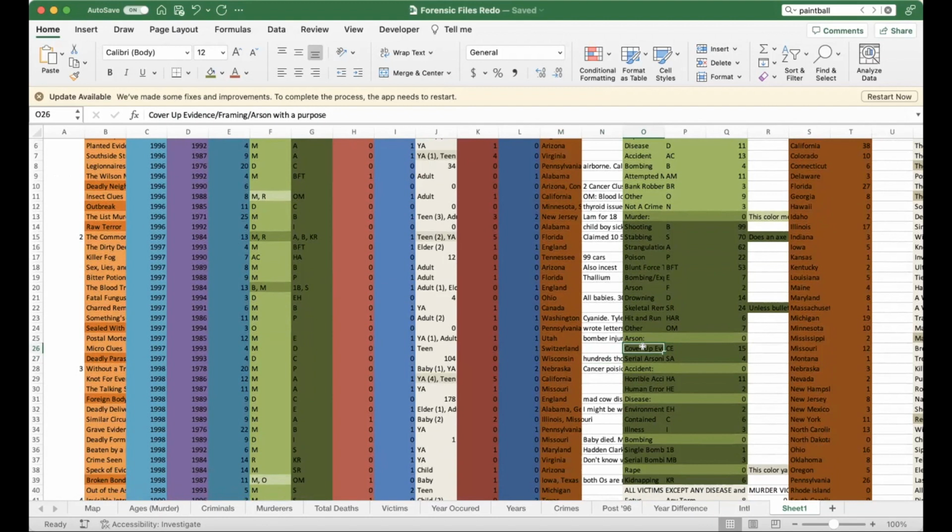and that's basically someone who did arson with a purpose. These all went along with a murder episode, so just think like someone kills someone and then sets their house on fire to cover up the evidence, but they get caught anyway.